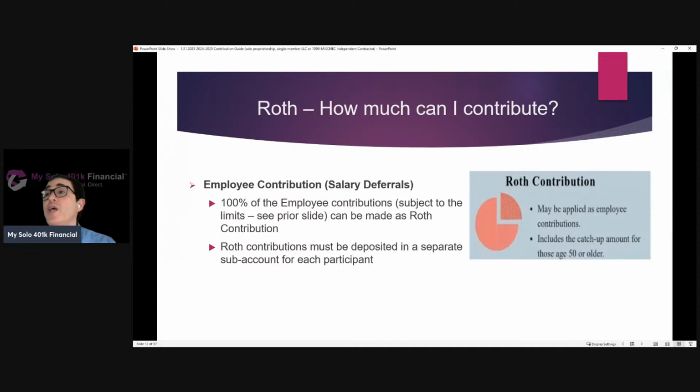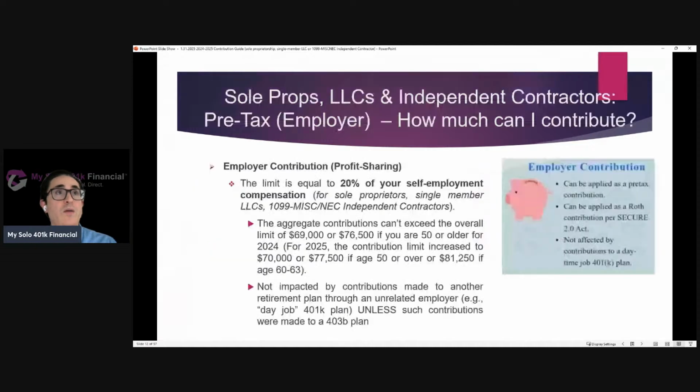Second key point here is that with a plan like ours, employee contributions can be contributed as pre-tax contributions or as Roth contributions, or even a mixture of pre-tax and Roth. Now, if the individual chooses to make employee contributions as Roth contributions, they need to be deposited into a separate sub-account. And as part of our onboarding process, we're helping customers open up the requisite number of accounts, so say pre-tax and Roth account at the bank or brokerage of choice.